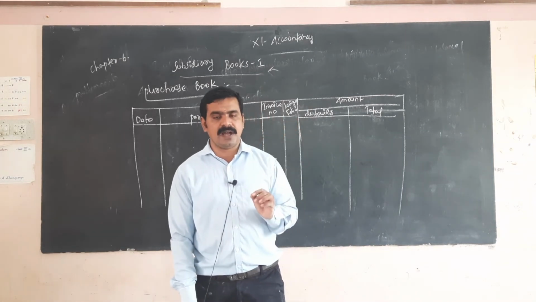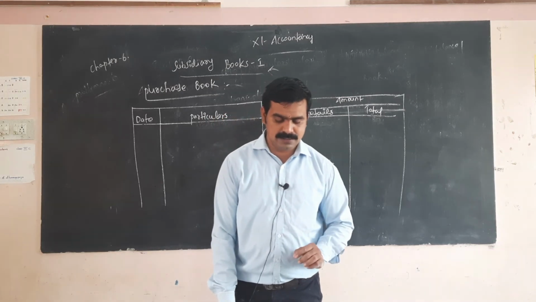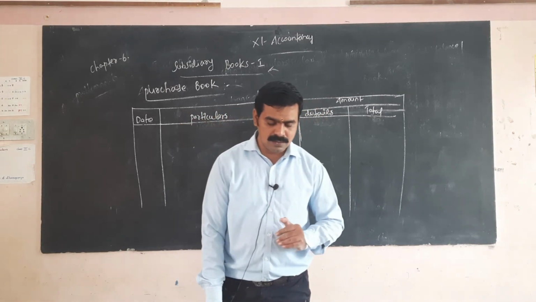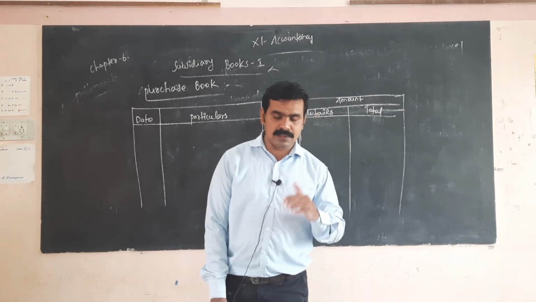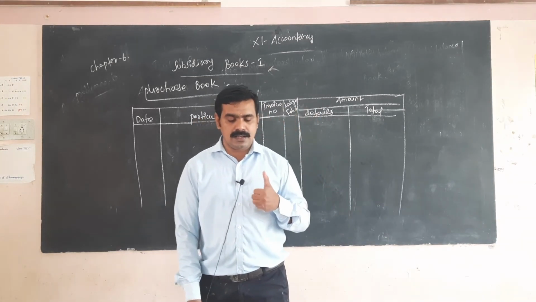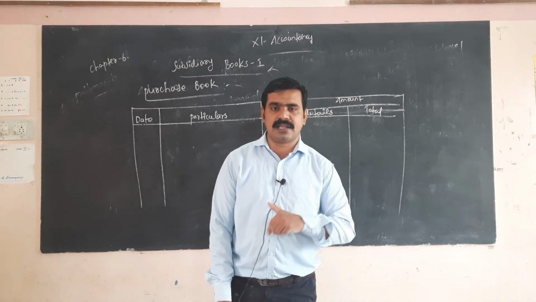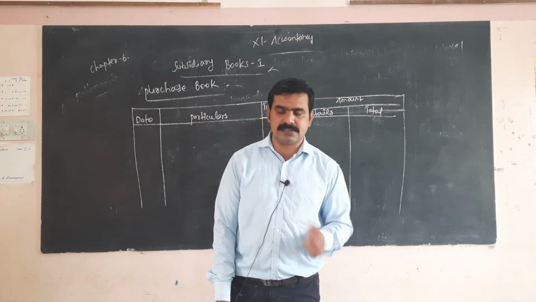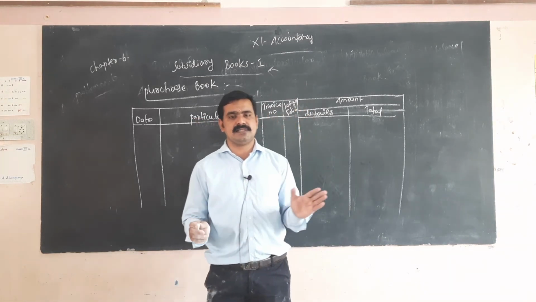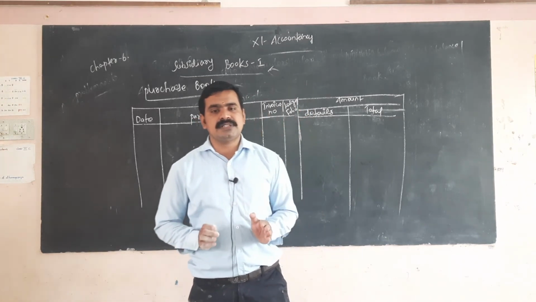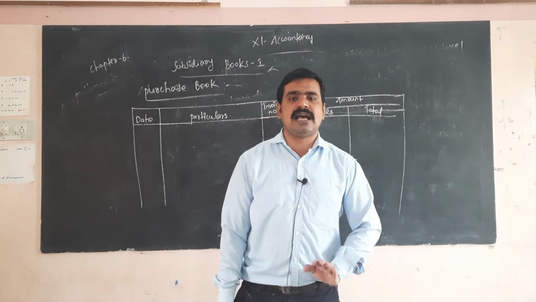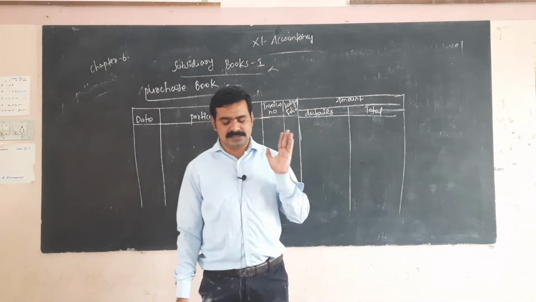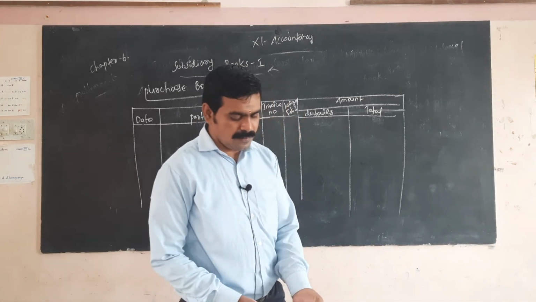10 fans at the rate of rupees 2,000. 10 into 2,000 is 20,000, the total amount. Then on April 29, one transaction happened, purchase from M and Co for cash. 10 electric stoves at the rate of rupees 3,000 each, that is a cash transaction. There is no need to take this transaction because it is a cash transaction. You got it? Now going to start the problem.